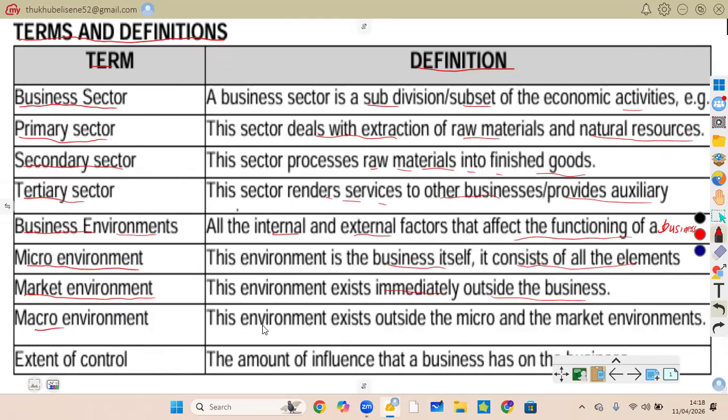Macro environment. This environment exists outside the micro and the market environments. So the macro is an external environment far from the business. It's not close to the business. We can talk of government laws, the economy, political changes. They are far from the business, and the business has no control over them at all.